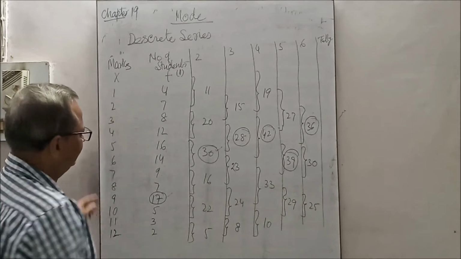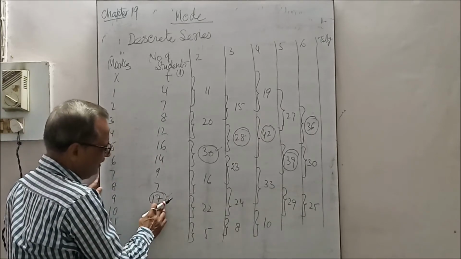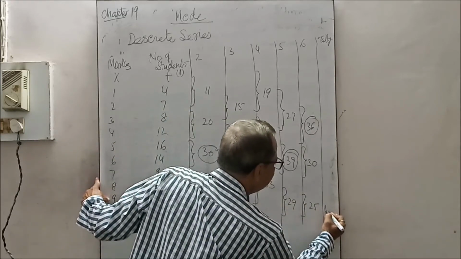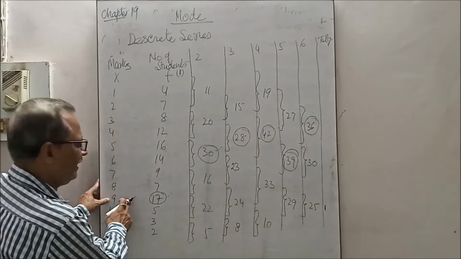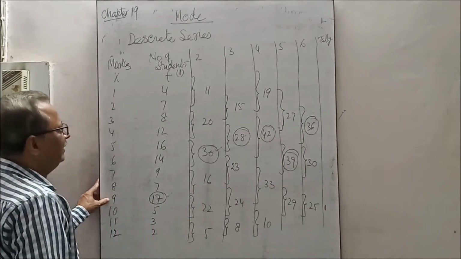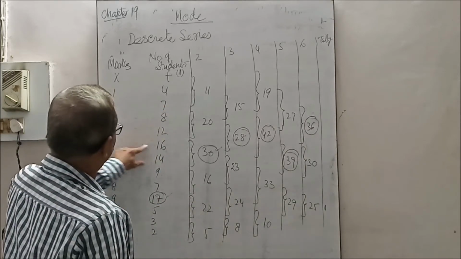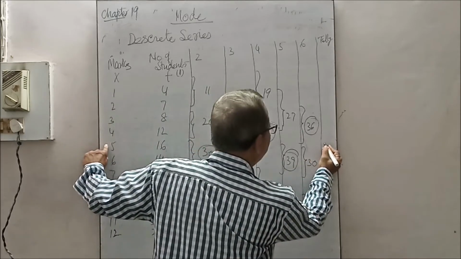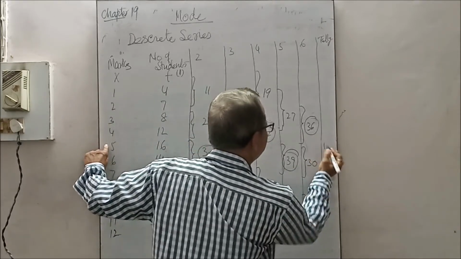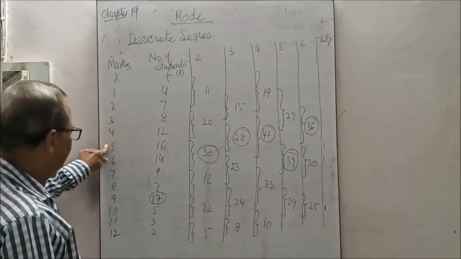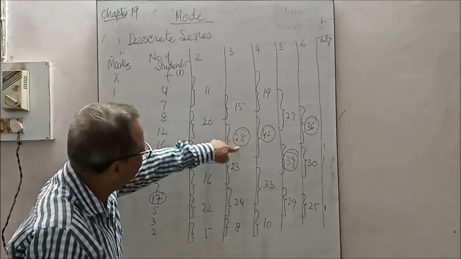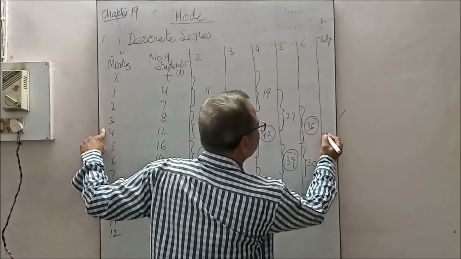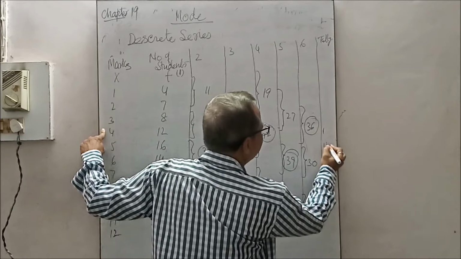Now tally it. In the first column 17 is highest, so you put a tally before the 9, a single item. In the second column 30 is highest, that is 16 and 14, meaning items 5 and 6. Put a tally before it. Now in the third column 28 is highest, that is 12 and 16, items 4 and 5.